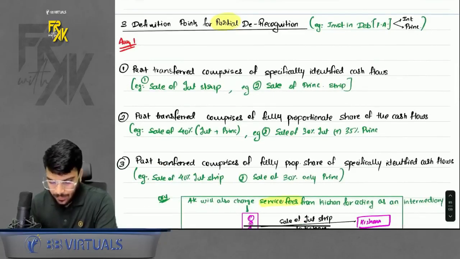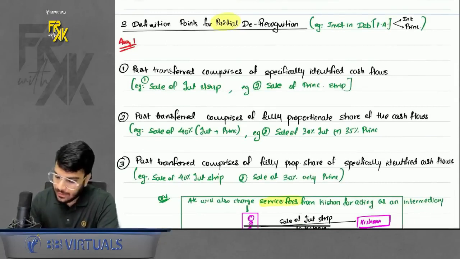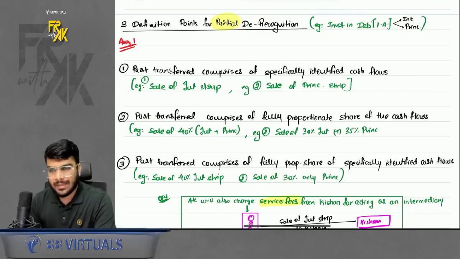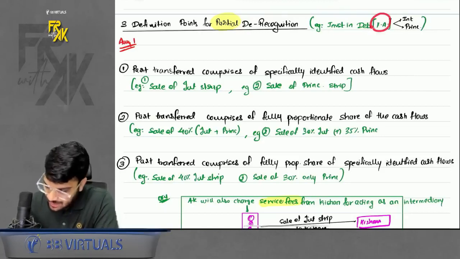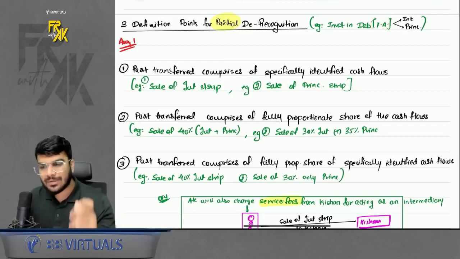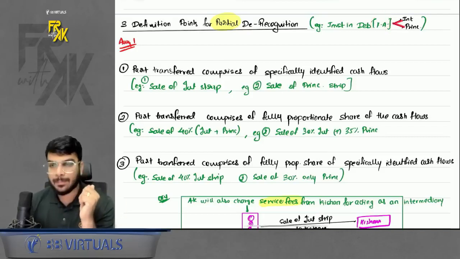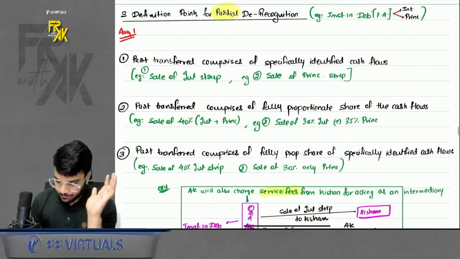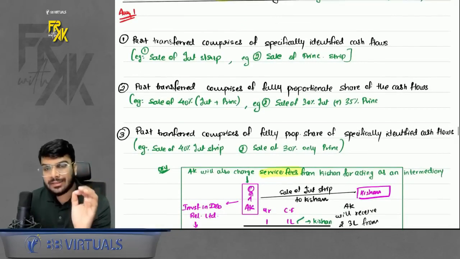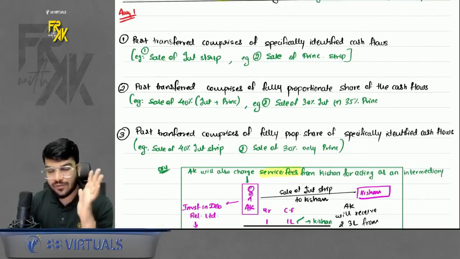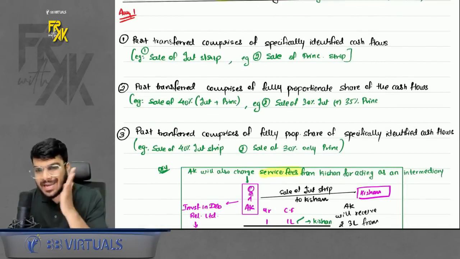Now what was the first definition point talking about? First of all, let's try to understand in any financial asset. Let's for example say we have investment in debentures. Is it a financial asset? Yes. How many cash flows are there in debentures? 2. Interest and principal. Now what the three definitions say is, first of all, please remember it is a partial derecognition.